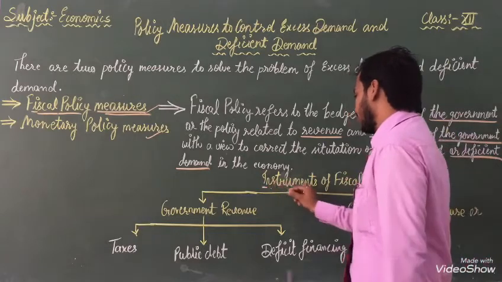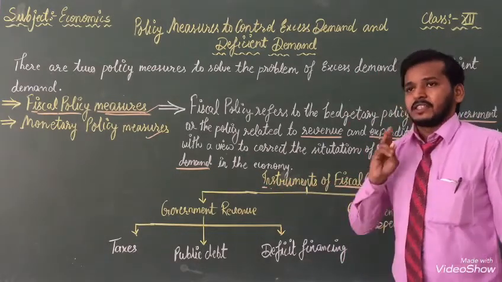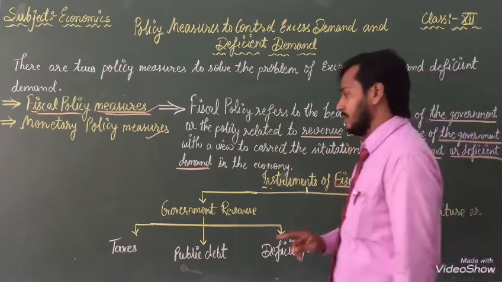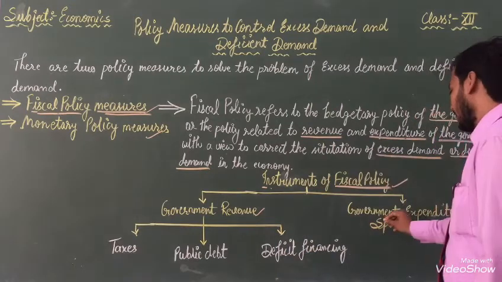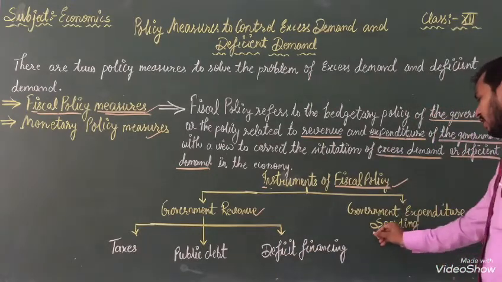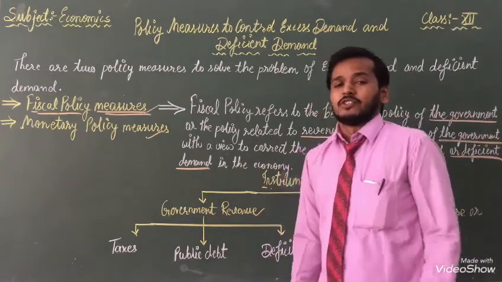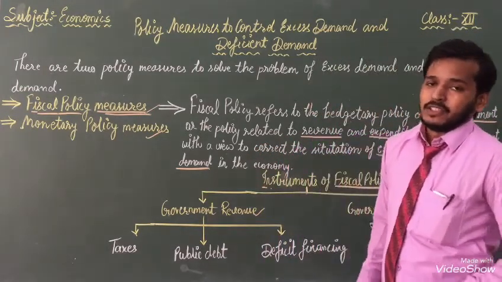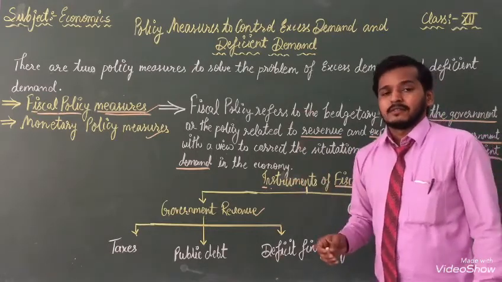Listen, instruments of fiscal policy. The fiscal policy instruments are of two types: government revenue and government expenditure or spending. Two things we are going to know here. Clear?